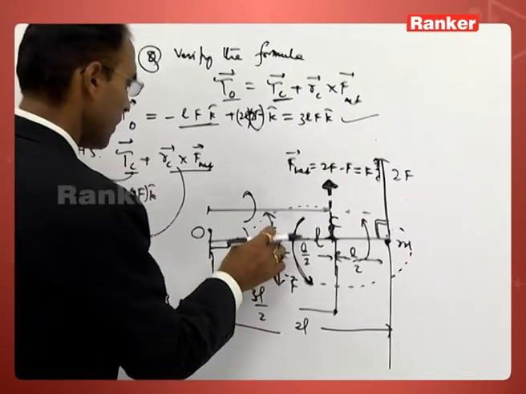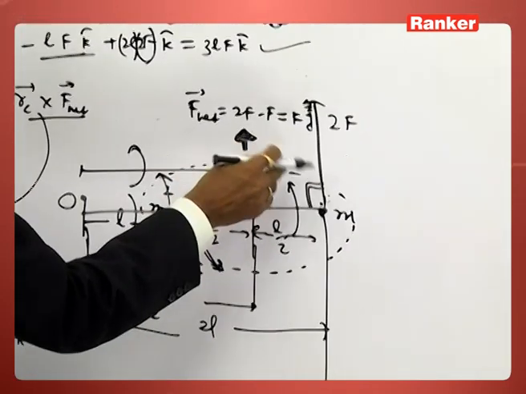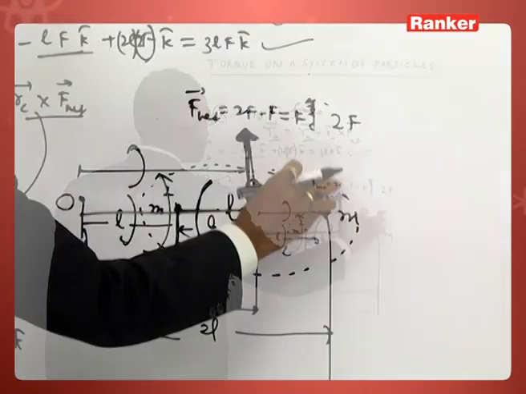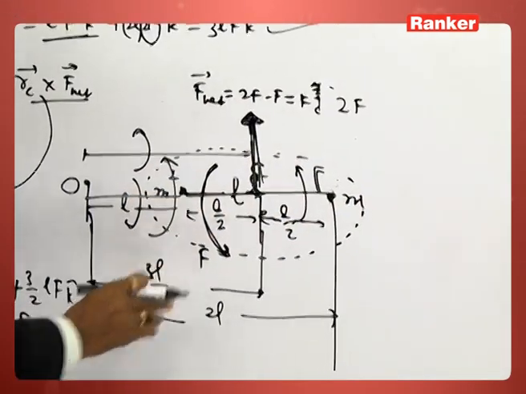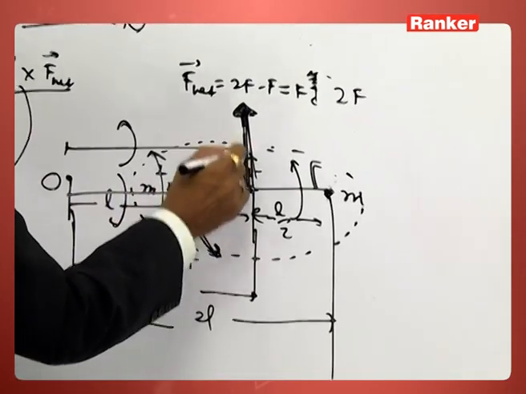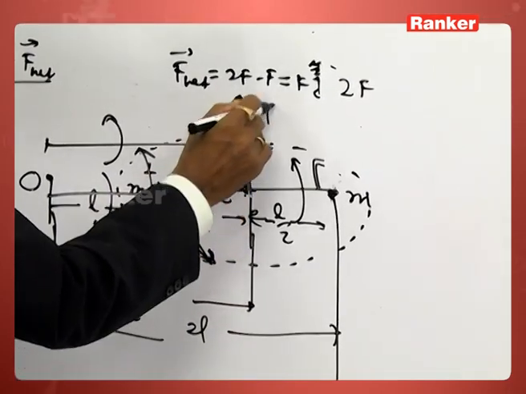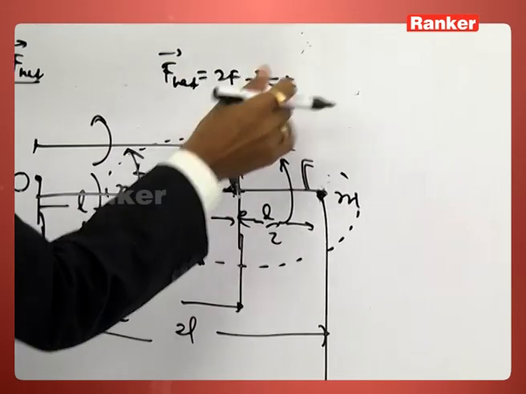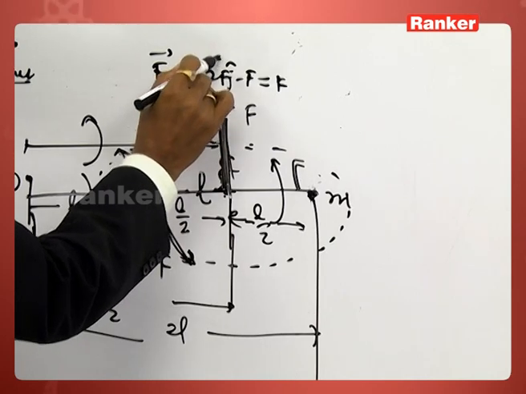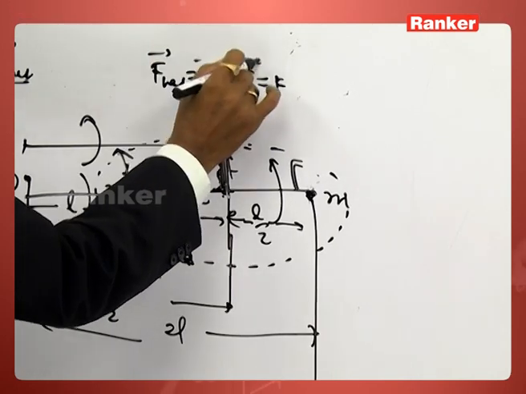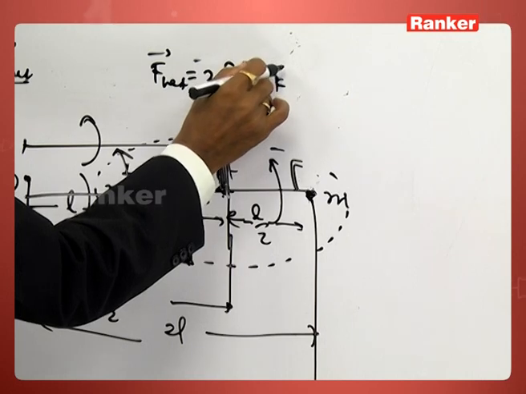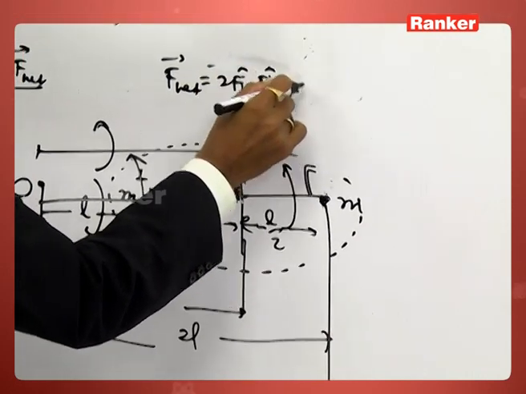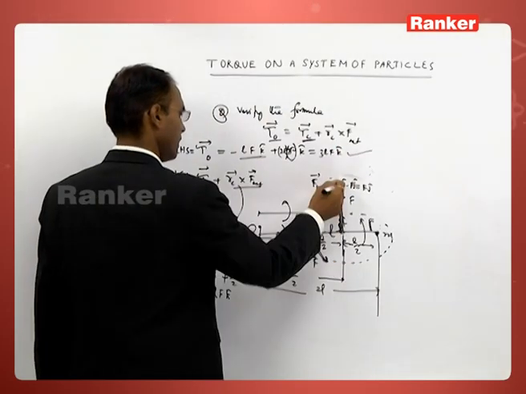Now come to the second part, RC cross F net. What is the net force? Minus F plus 2F will be equal to F, supposed to be acting at the center of mass. Therefore, you eliminate these two forces and place its resultant at its center of mass. This force is 2F minus F, or 2F JKAB plus minus F JKAB, that's equal to F JKAB in upward direction.